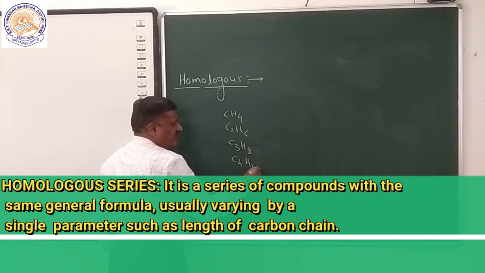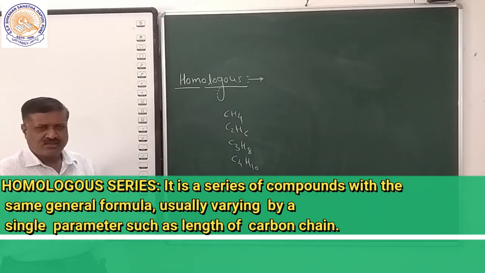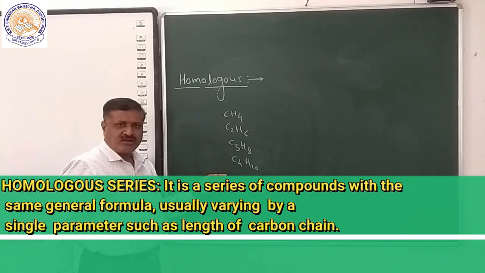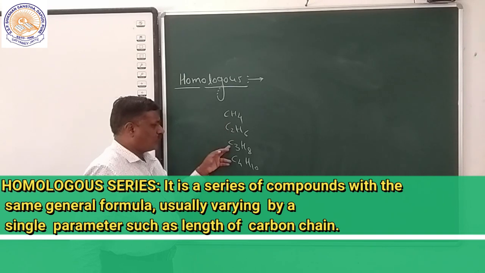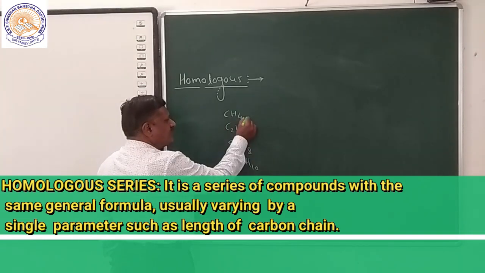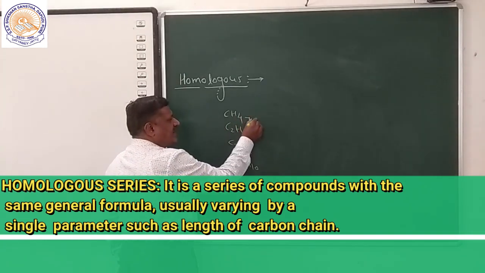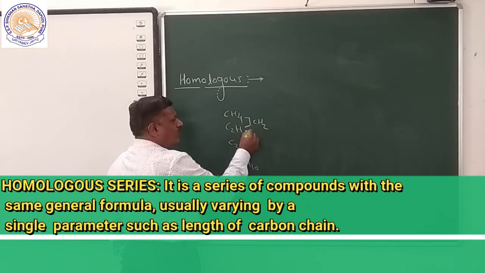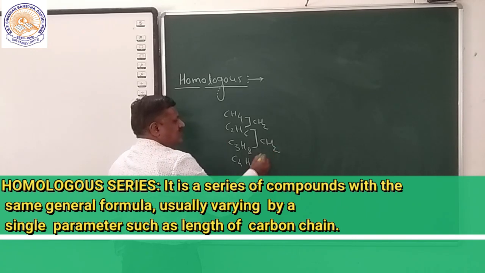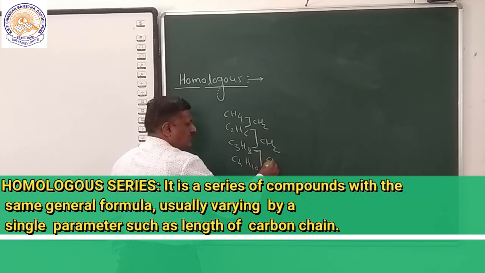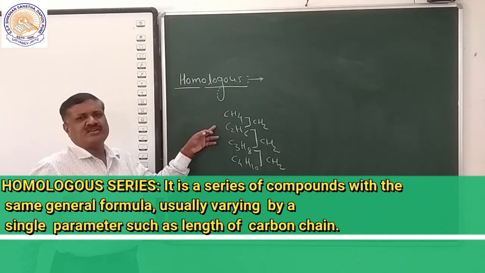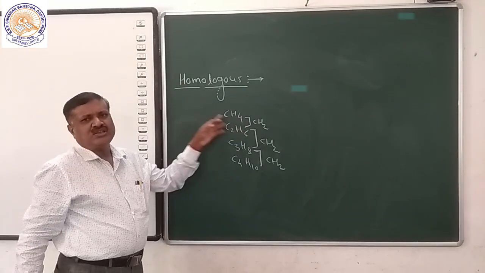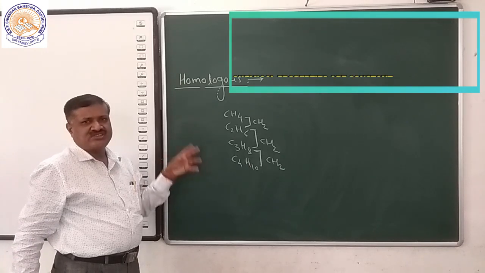If we see, this is one functional group, that is alkane. Starting from methane to n-butane, if you see the neighboring compounds, methane and ethane, ethane and propane, and propane and butane, they have the same difference, CH2. If we add CH2 to CH4, we get the next compound. If we add CH2 to C2H6, we get the next compound. Means compounds having the same functional group, but neighboring compounds having the same difference of CH2, is called a homologous series.